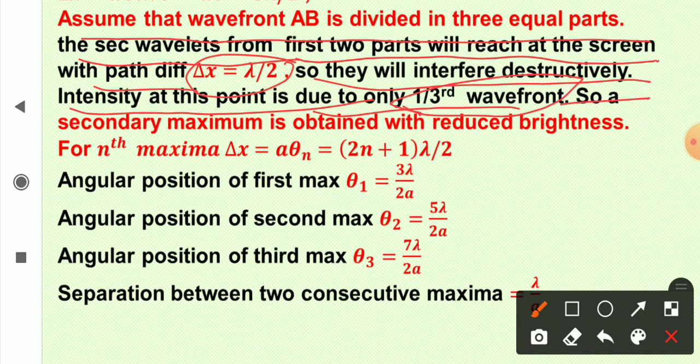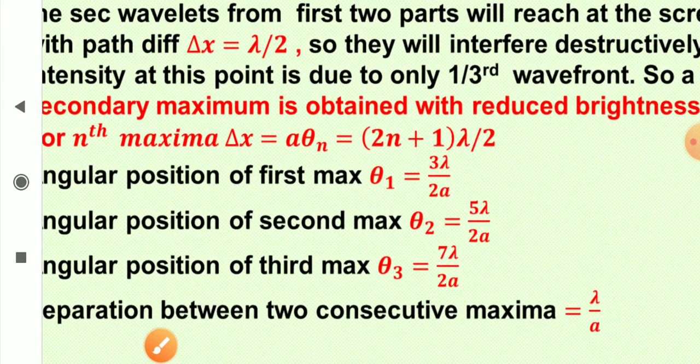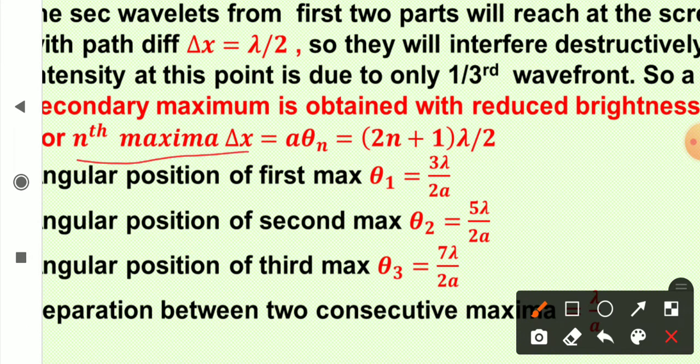So, a secondary maximum is obtained with reduced brightness, and if we generalize this condition, then for the nth maximum this delta x will be an odd multiple of lambda by 2.